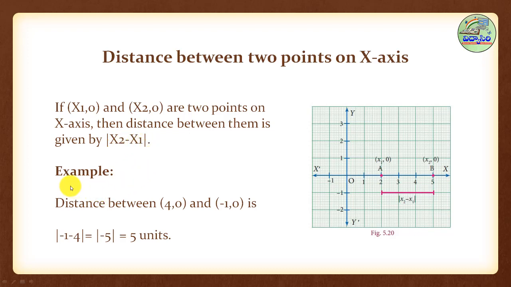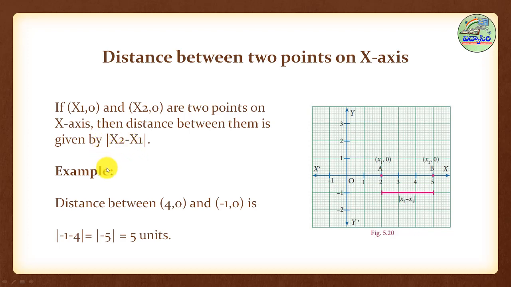Now see one example. Distance between 4, comma 0 and minus 1, comma 0. Here both y's are 0, so these two are on the x-axis, but one is on the positive side, the other on the negative side. Here the x coordinate is 4, here the x coordinate is minus 1. So put them in the formula. What is your formula? Modulus of x2 minus x1.